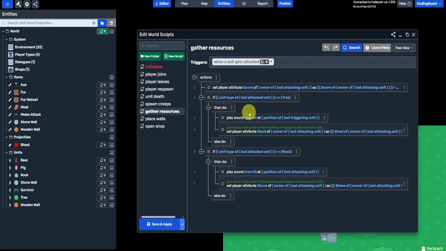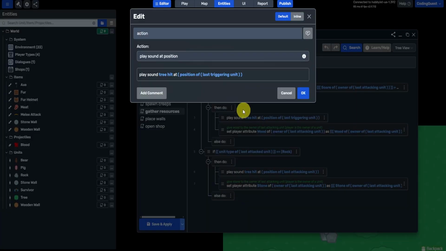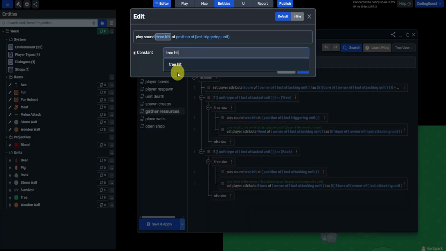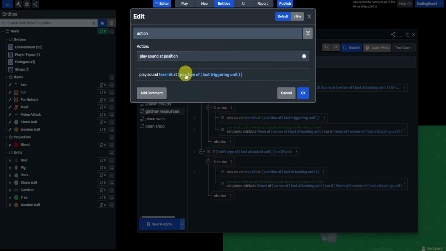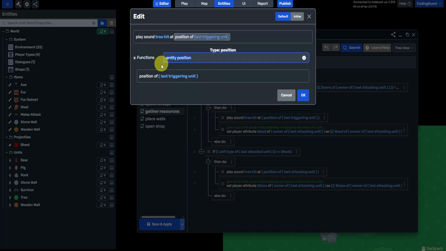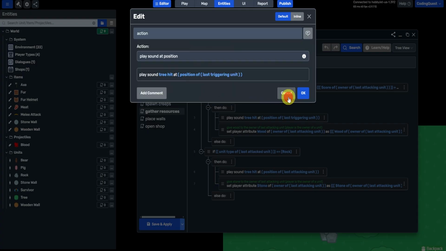And here we're just playing the sound tree hit. Click this. You can select other sounds if you have any, but I only have one. And the position, we're doing entity position because that kind of makes sense. We want to play the sound at the player. But the question is, how do we access the player? Well, you would think maybe we can do the last triggering unit. And this does work sometimes.